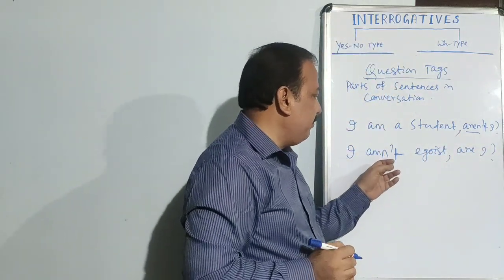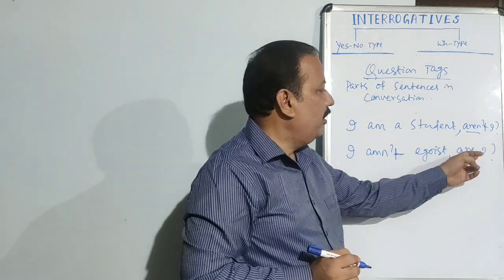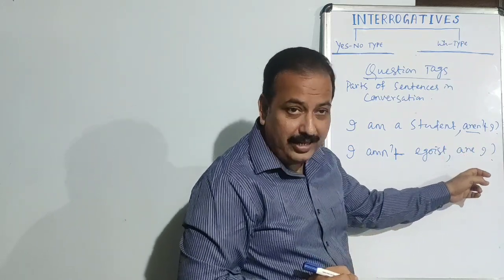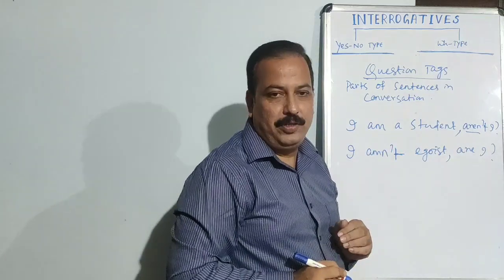Since it is a negative sentence, the question tag has to be affirmative. I am not an egoist, are I? Instead of am I, it is are I. So this is an exception.